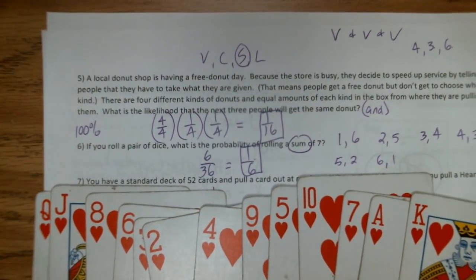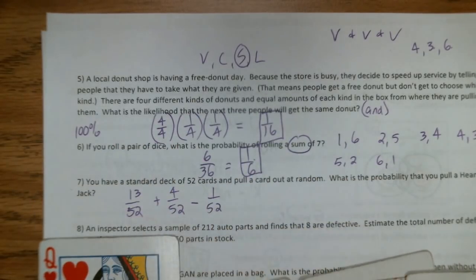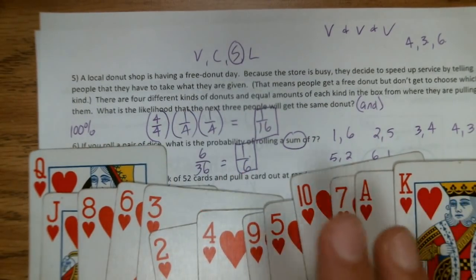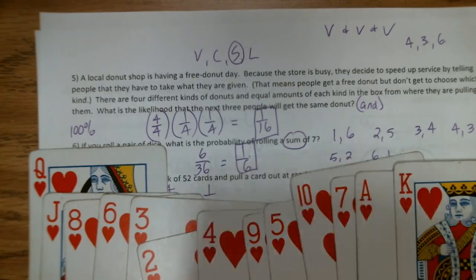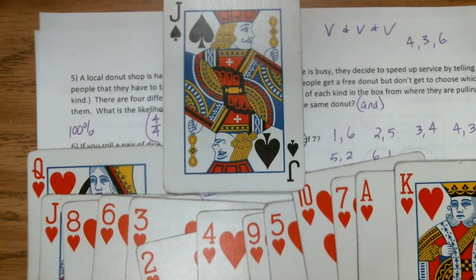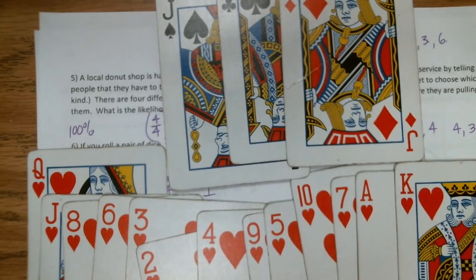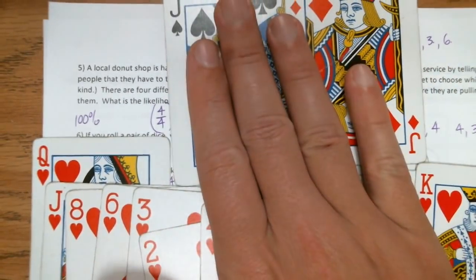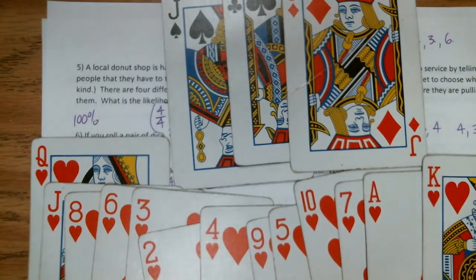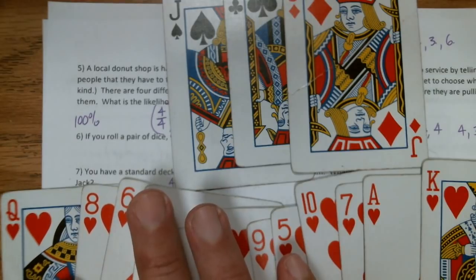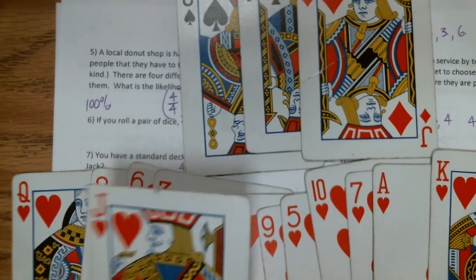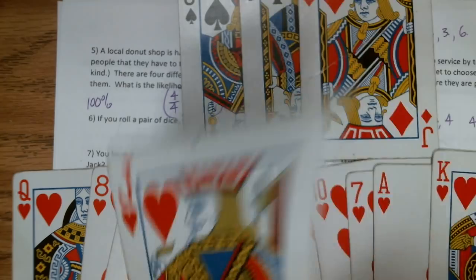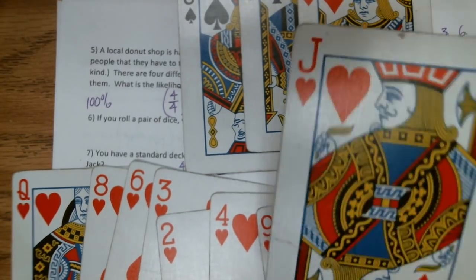And then we're saying that there are 4 jacks in the deck. There are my 13 hearts, so let me go find the 4 jacks. 1 jack, 2 jacks, 3 jacks. Whoa, wait a minute. I don't have any other jacks in the deck. I thought it was 13 and 4. So the reason why we have to subtract out the 1 is because we got this jack of hearts over here. I can't count the jack of hearts in the hearts and in the jacks. I'm counting it twice because it's a jack of hearts at the same time.